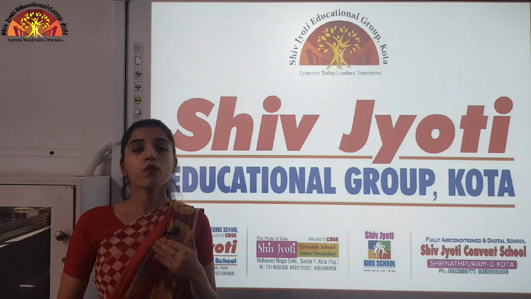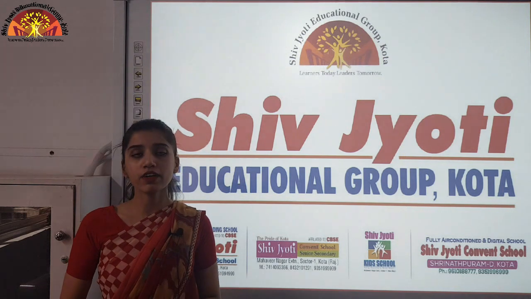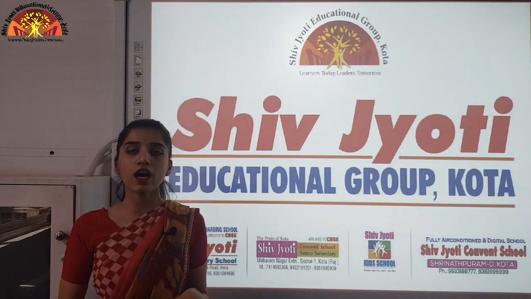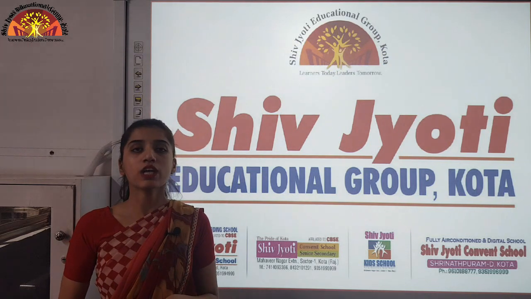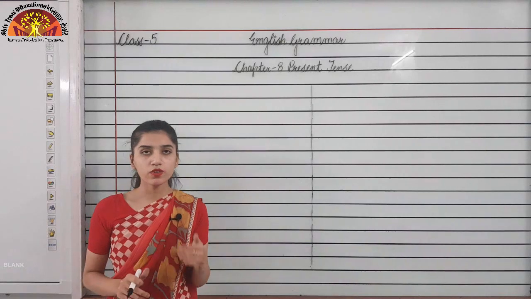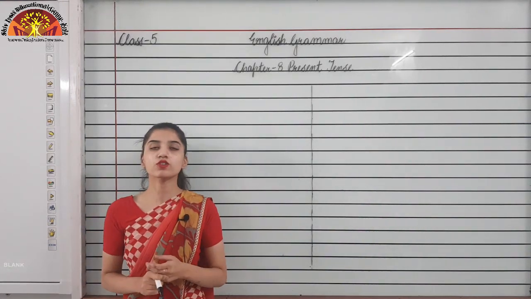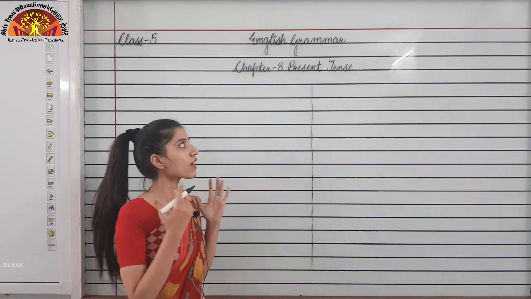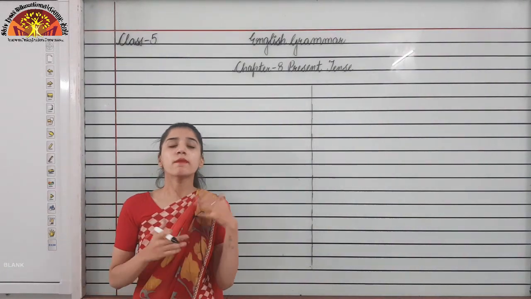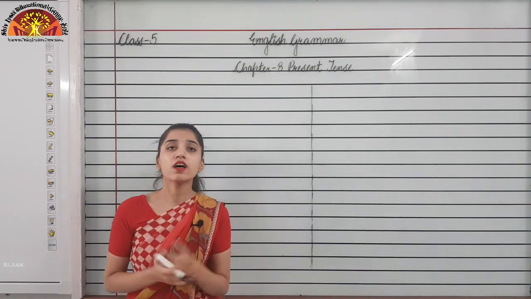Today we will be doing a chapter of your English grammar book, Everyday English Grammar and Composition, and the chapter we are going to do today is chapter 8, Present Tense. You can open your books to page number 48 and you will find this chapter, present tense.